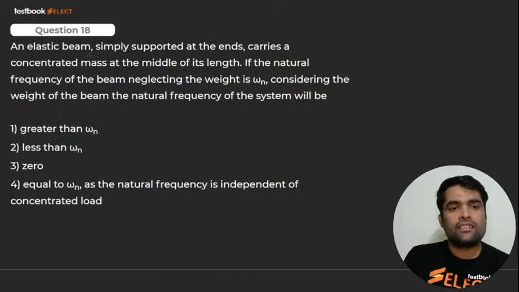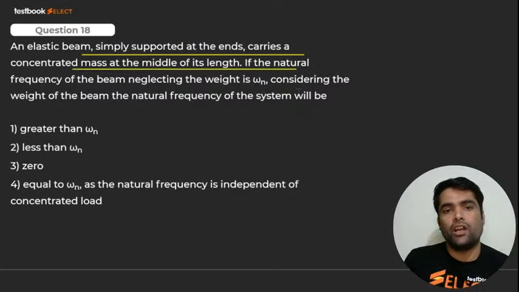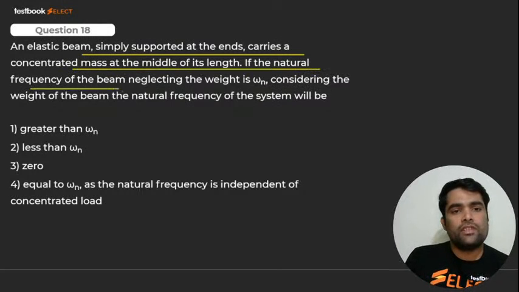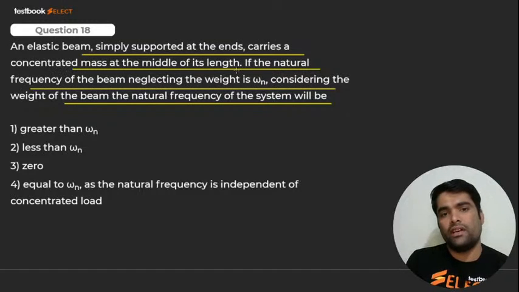There is an elastic beam simply supported at the ends, which carries a concentrated mass at the middle of its length. If the natural frequency of the beam, neglecting the weight, is omega n, then considering the weight of the beam, the natural frequency of the system will be? I'll repeat once again: elastic beam simply supported at the ends, carries a concentrated mass at the middle of its length. If the natural frequency neglecting the weight is omega n, considering the weight of the beam,